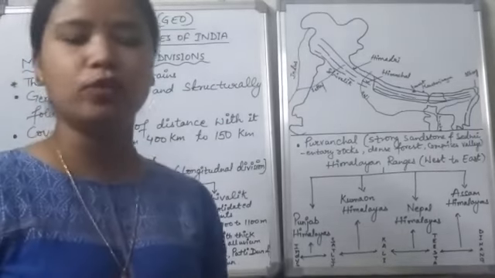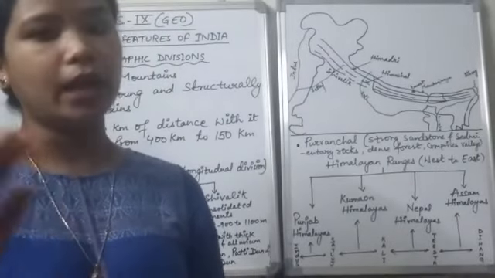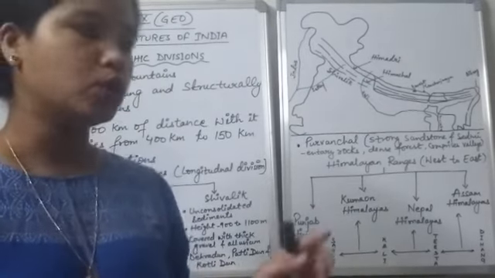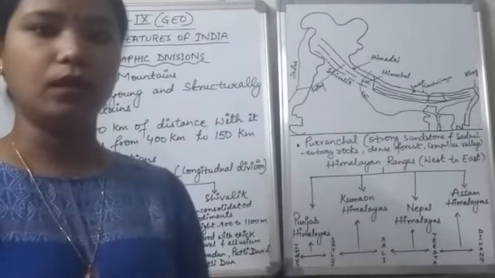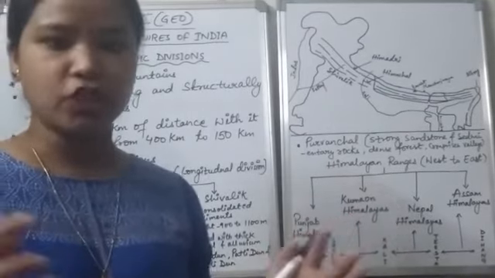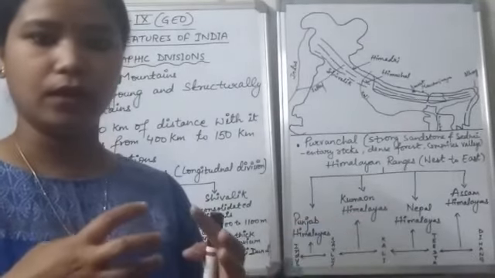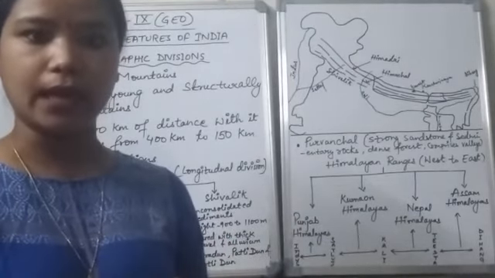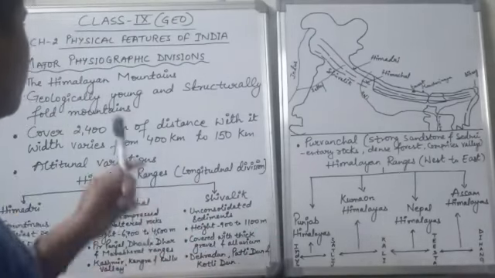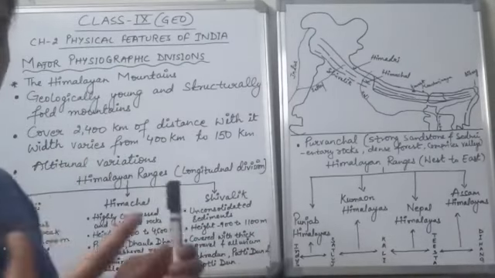As I discussed in my previous video, when the Indo-Australian plate collided with the Eurasian plate, a kind of compression took place in the geosyncline, which made this mountain a fold mountain.